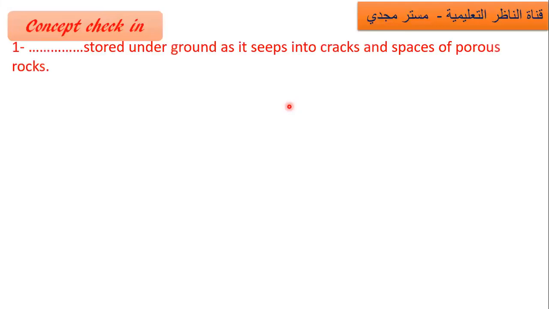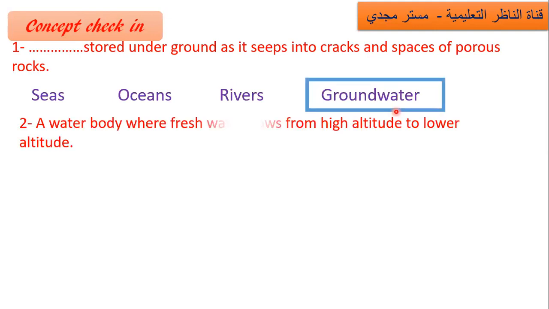Let's start the first questions. Question number 1. So what is stored underground as it seeps into cracks and spaces of porous rocks? So underground must be what? Seas, ocean, rivers, or groundwater? Yes, groundwater. Excellent.